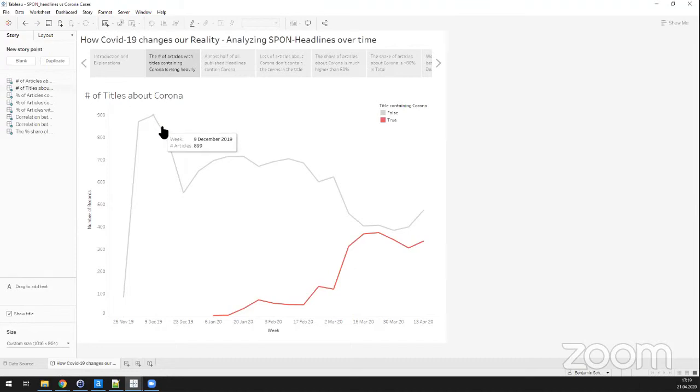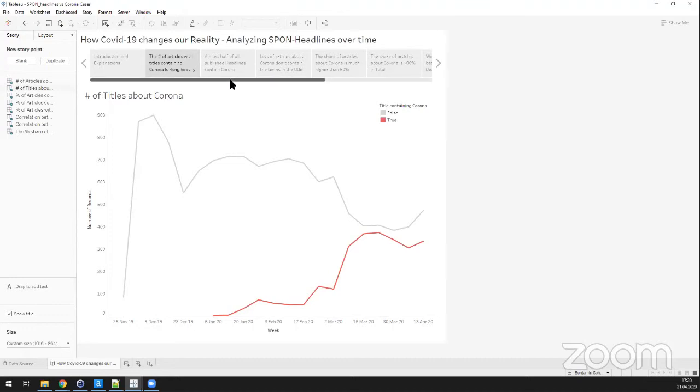There was a lot of production. I don't know. I don't remember what was back then. But then we see a drop in number of articles during Christmas. But there was no mention of the coronavirus in any titles. And we see the red line is the number of titles that contain some corona-related terms. And we see it's almost the same number in the beginning and the middle of March. And we see a really, really heavy increase. And it has stayed almost the same until last week. So the last time when I fetched the data was yesterday.